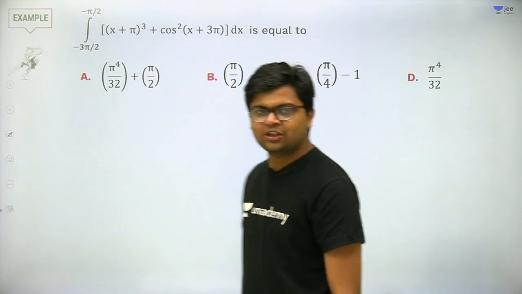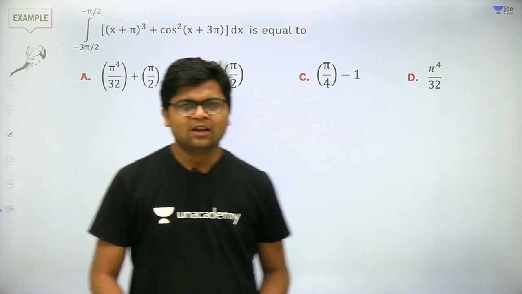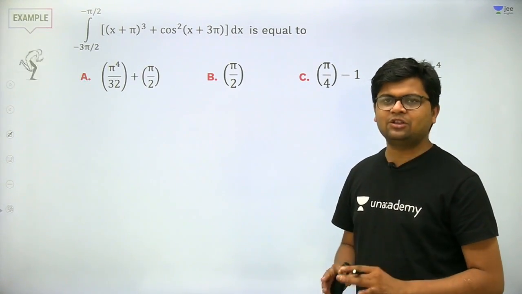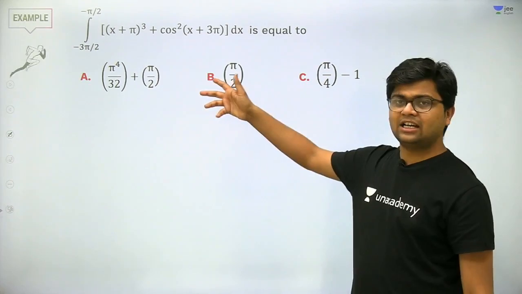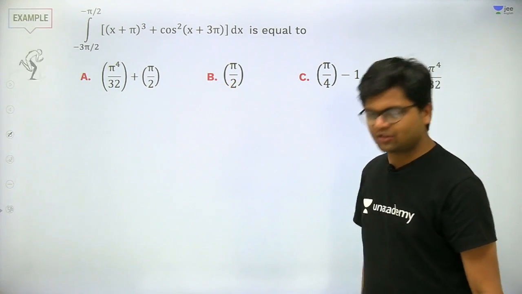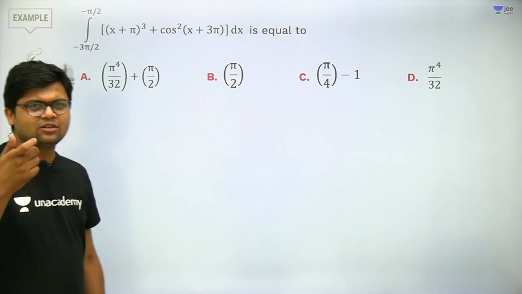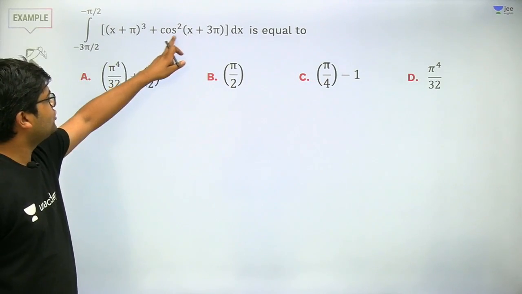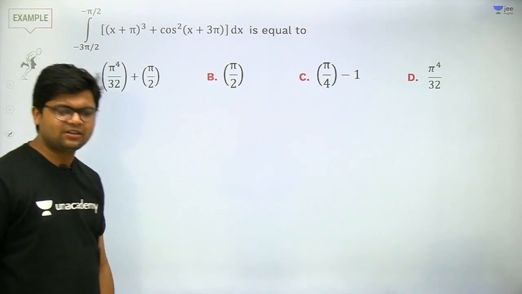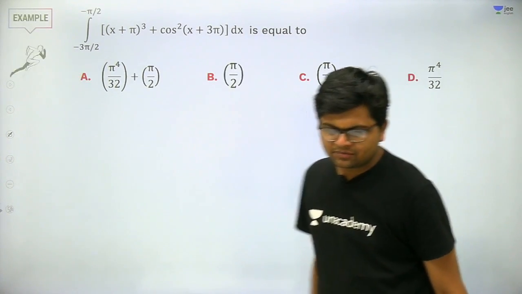Yeah, this is a question based on odd even function. You can solve it by that idea only. I will solve it by king property, as I have discussed in the previous session, that you can replace x by a plus b minus x. So therefore it becomes a simple standard question of king property. That is okay with everyone. Now I am applying a simple trigonometric formula here. Cos of 3 pi plus x is minus cos x, and since the whole even power is there, it can be written as cos square x. Getting my point?